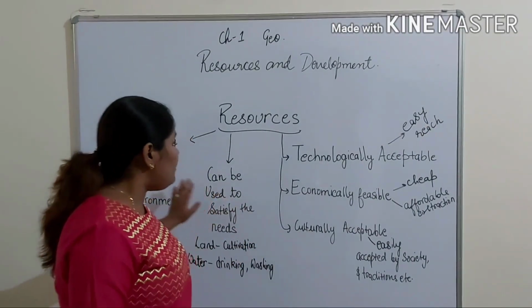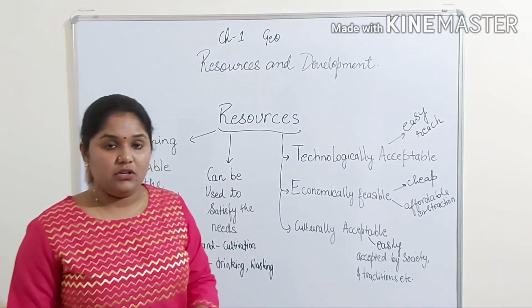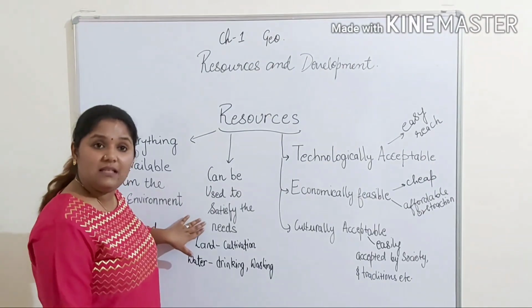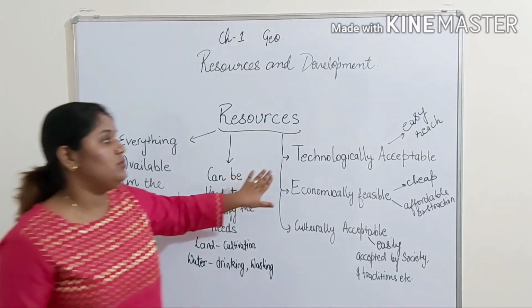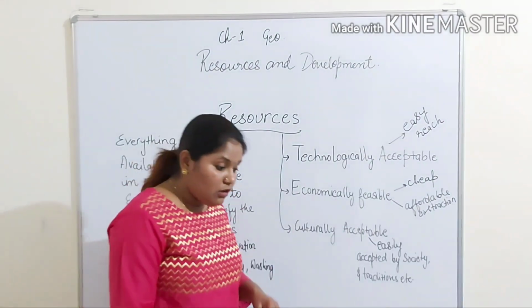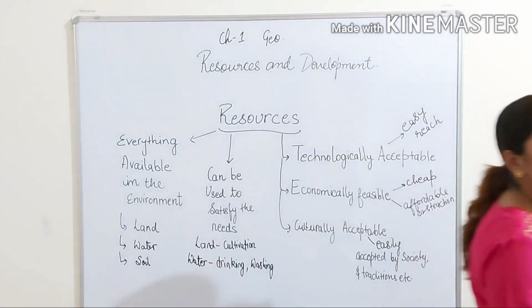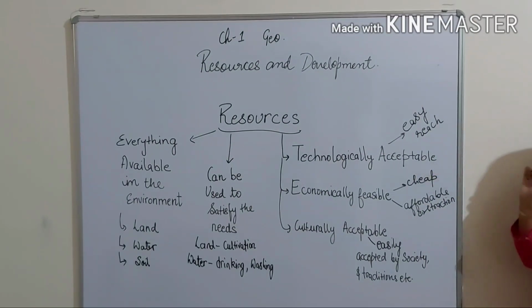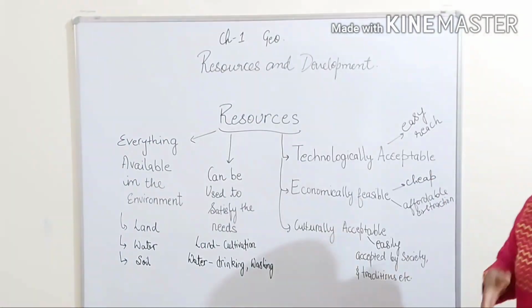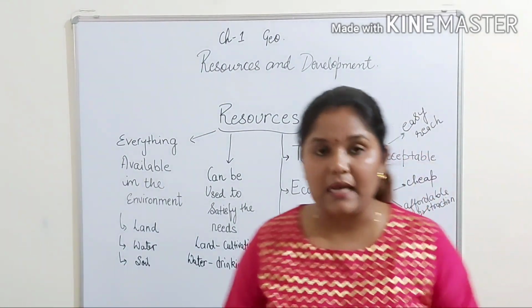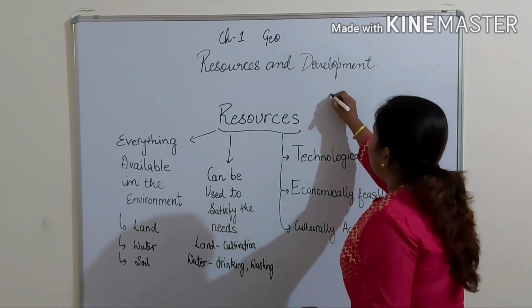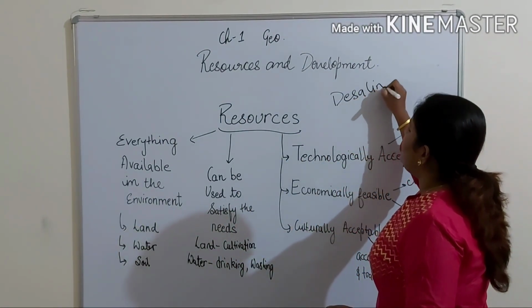Now apart from these two keywords, we have three more keywords which help us in the identification of resources. Everything which is available in the environment that can be used to satisfy our needs must also be technologically acceptable. Technologically acceptable means it is within easy reach of our technology, that is, whether we are able to use it with current technology or not. For example, children, if you remember, in class 8th we studied a process called desalinization.